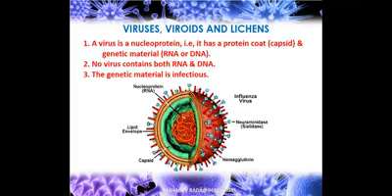A virus is a nucleoprotein. It has a protein coat, which we call capsid, and genetic material. It will be either RNA or DNA. Many of the times it will have RNA, but some viruses have DNA. In higher organisms, DNA is the genetic material.